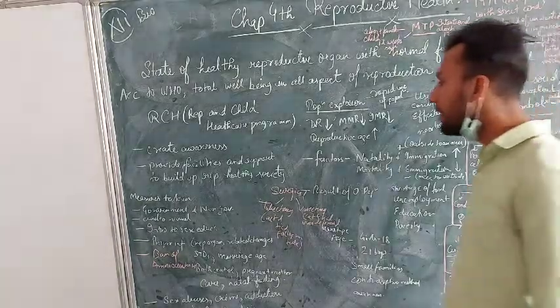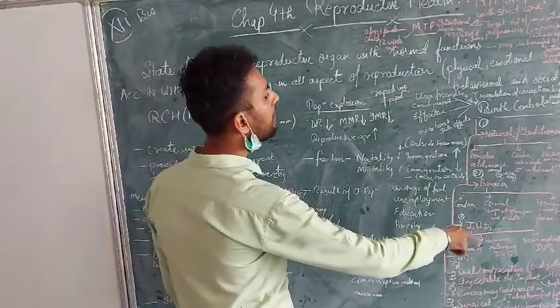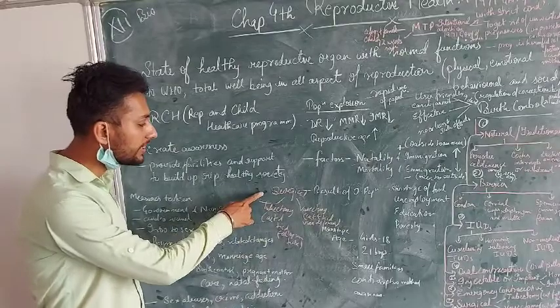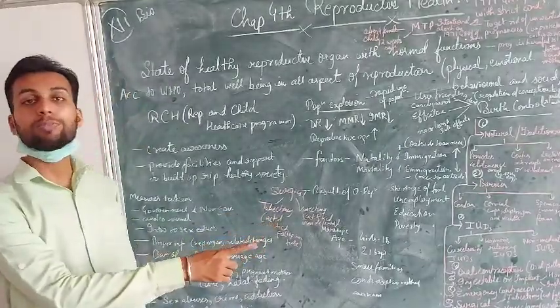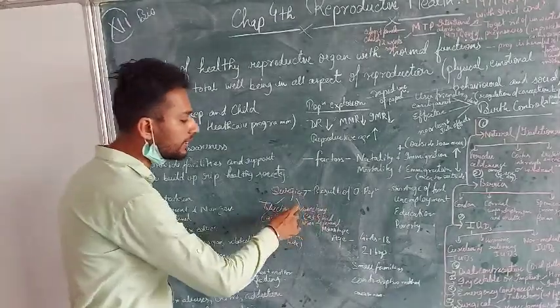And the seventh, last but not least, is the permanent method. These all are temporary methods, but these are the permanent methods. In this there is the surgical method. There are two forms of the surgical method used to prevent the fertilization. The first one is the tubectomy and the second one is the vasectomy.